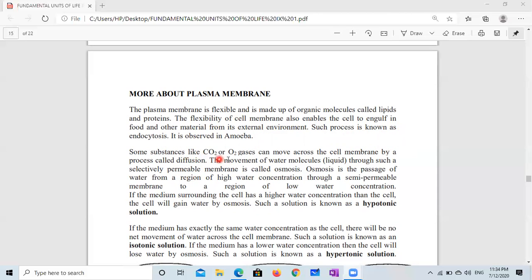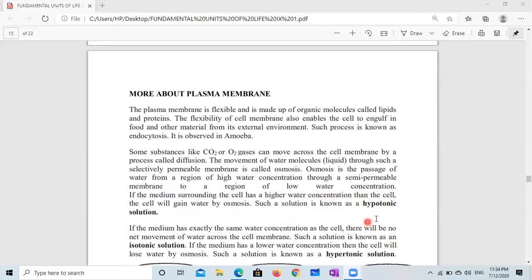Some substances like CO2 and O2 gases can move across the cell membrane by a process called diffusion, and the movement of water molecules through such a selectively permeable membrane is called osmosis. So we can say osmosis is the passage of water from a region of high water concentration through a semi-permeable membrane to a region of low water concentration. If the medium surrounding the cell has a high water concentration, it means the quantity of water is more than in the cell, then the cell will gain water by osmosis. It means water will enter inside the cell.